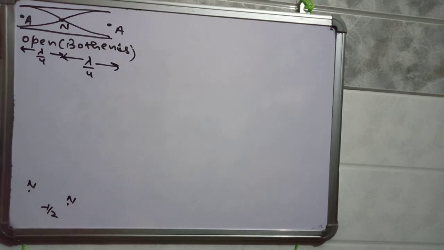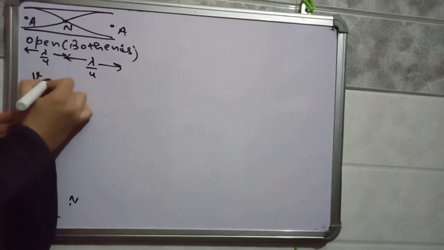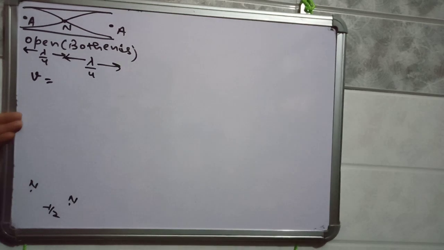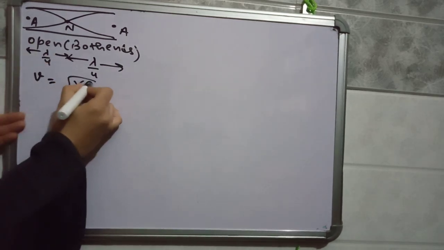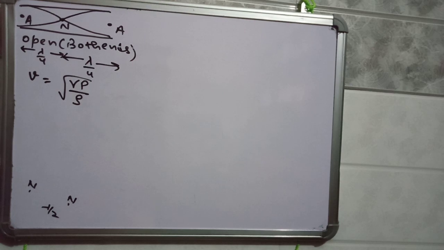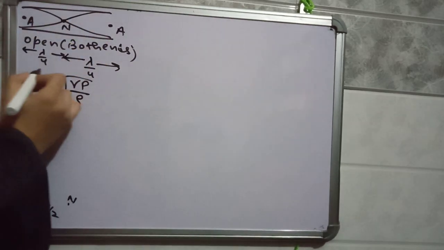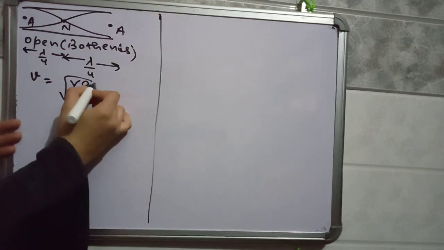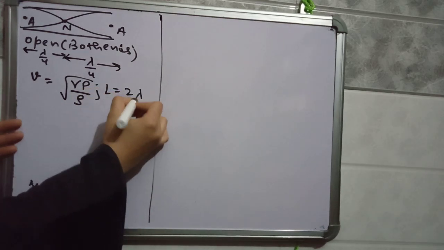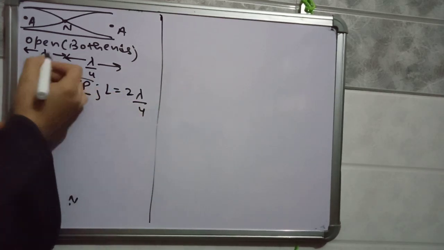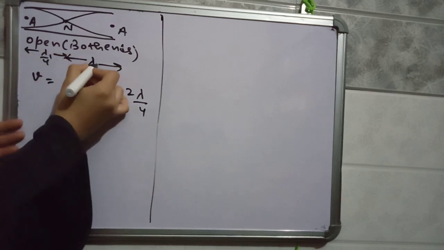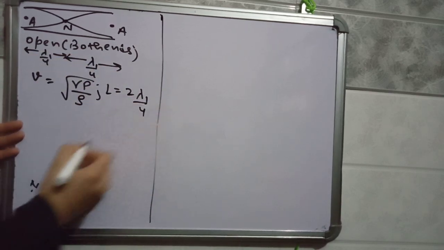Again, this wave is traveling with some velocity, and that velocity will be fixed. The velocity of a longitudinal wave in an air medium is under root gamma p by rho, since there is variation in pressure and variation in density. So the complete length of the organ pipe will be L equals twice of lambda by 4. Take it as lambda 1, so the length is twice of lambda 1 by 4.